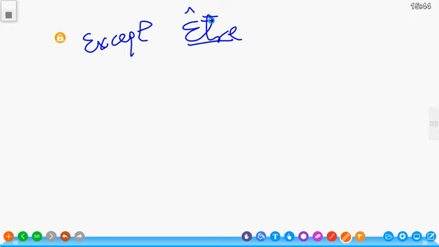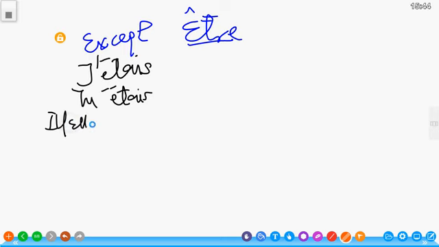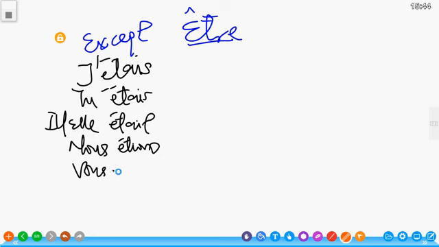No. To conjugate être à l'imparfait, what we have simply put is j'étais, tu étais, il, elle était, nous étions, vous étiez, ils étaient, elles étaient.